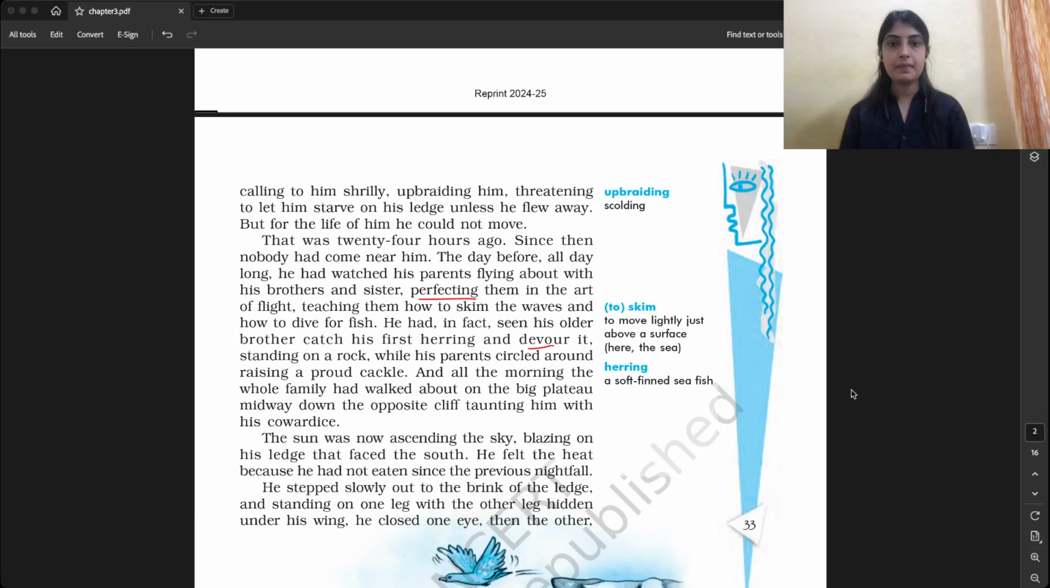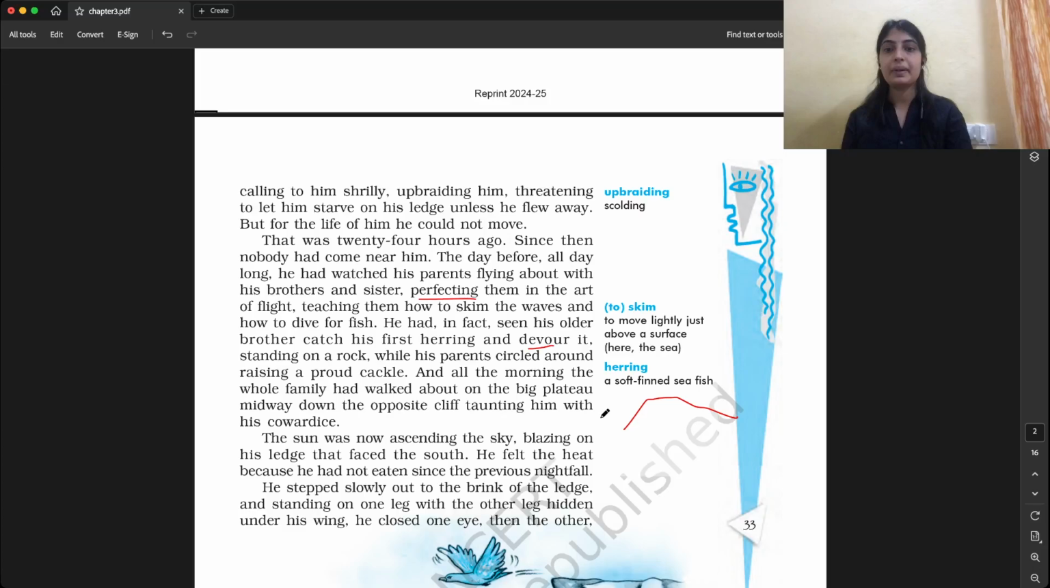And all the morning, the whole family had walked about on the big plateau. Plateau means a flat kind of hill. Not like a little bit flat like this, but more flat than this, a flat hill. Okay, midway down the opposite cliff, taunting him and his cowardice. Cowardice means the quality of being a coward. Coward means somebody who is afraid and scared.